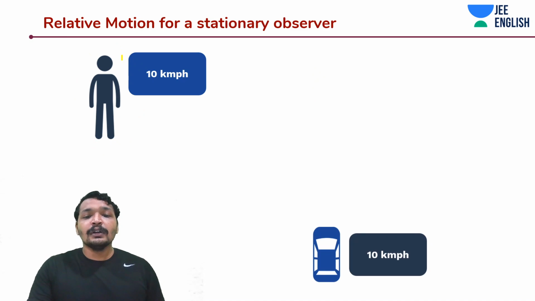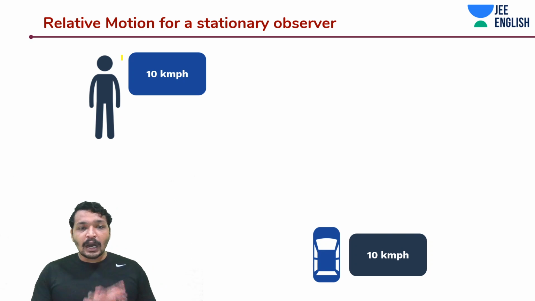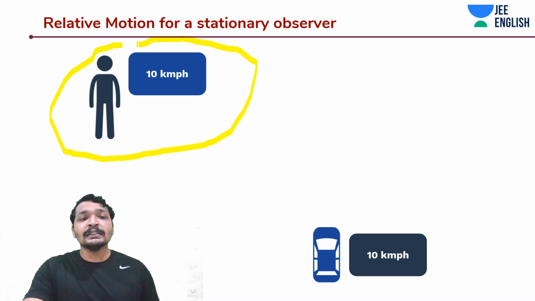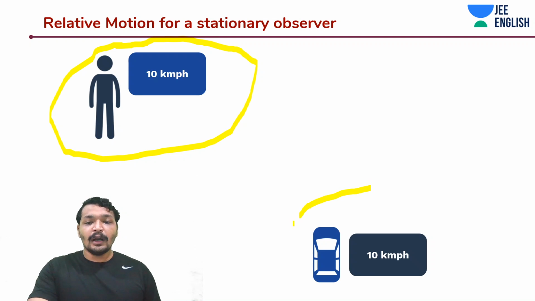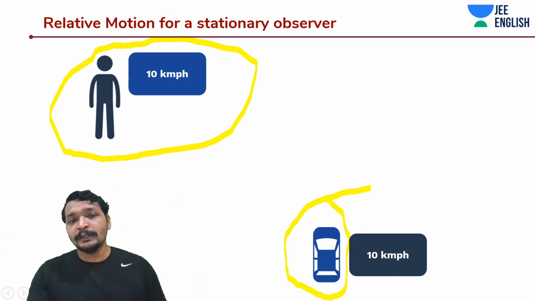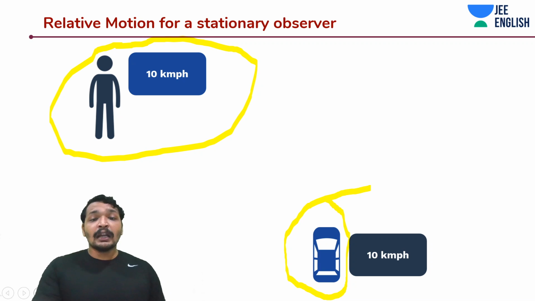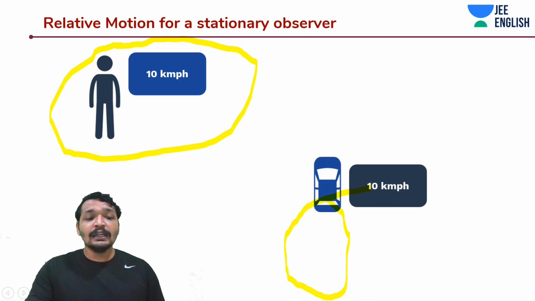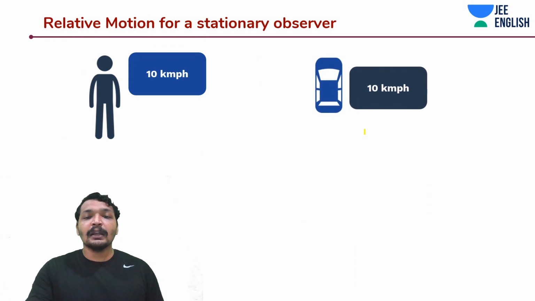Now, what if you two are the only people over here? You are a stationary observer who's trying to determine the speed of this car. You have some sort of gadget. You are trying to determine the speed of this car, and you are trying to observe that car. And you see that the car is moving with 10 meters per second.